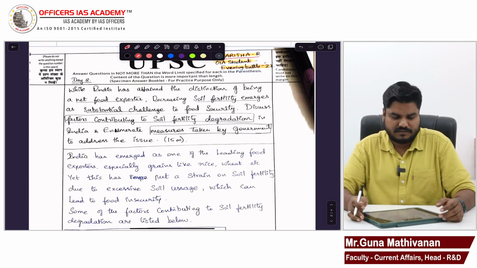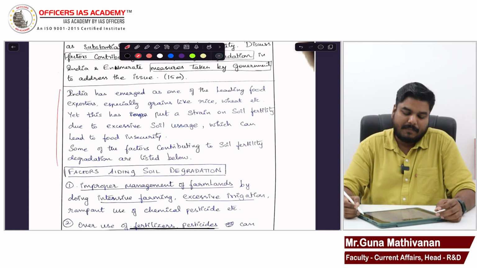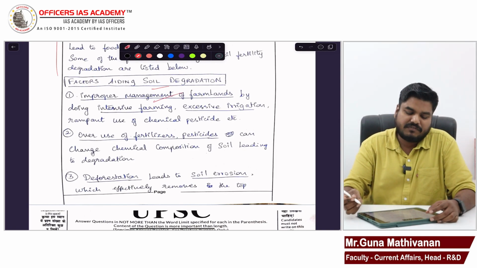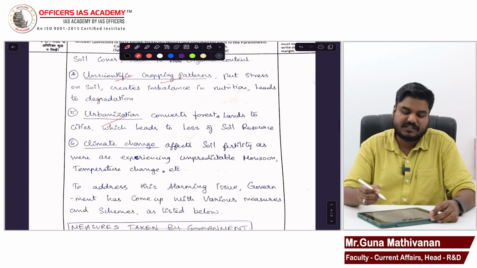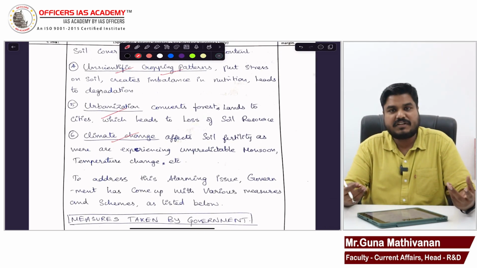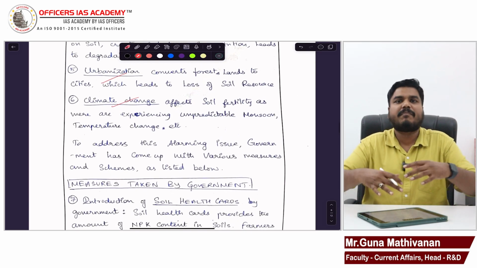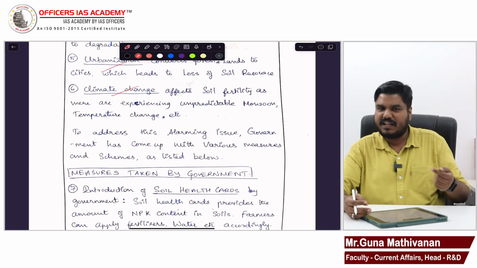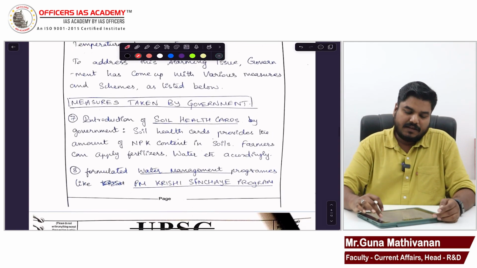Similarly, Harita, you have also given a good answer. You have started with a brief introduction and you went for the factors aiding soil degradation: improper management of farmlands, overuse of fertilizers, deforestation, unscientific cropping patterns, urbanization, climate change. Yes, climate change we can definitely add. In most of the answers we can add climate change, right? Even in a cropping pattern question you can use climate change. Anything regarding agriculture we can bring climate change into, because climate change has a multidimensional impact, so you can use that. Measures taken by government.